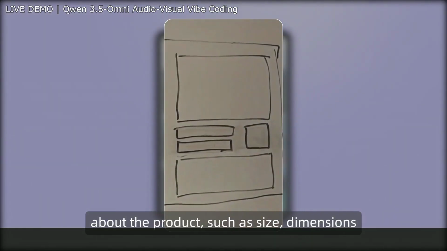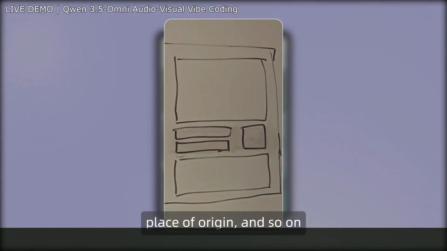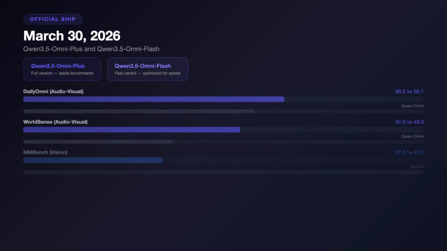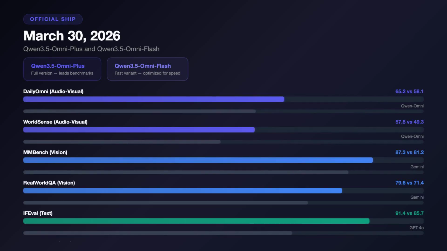That's the demo. Now let me break down why this actually matters. Qwen 3.5-Omni dropped on March 30, 2026. It's two models, Qwen 3.5-Omni Plus, the full version, and Qwen 3.5-Omni Flash, the faster variant. Both handle text, image, audio, and video natively, not as bolted-on features, but as first-class input types. The model was trained to reason across them simultaneously.